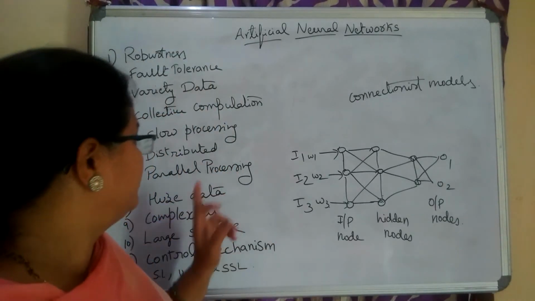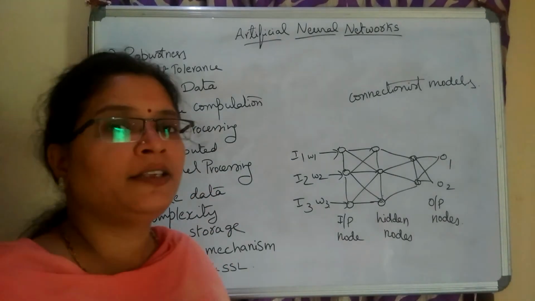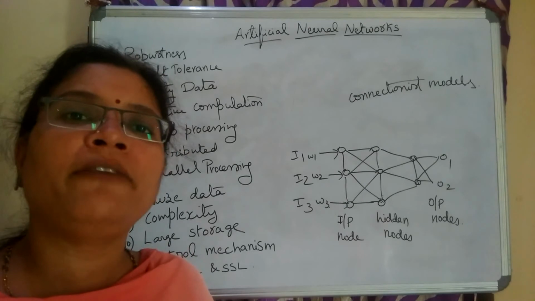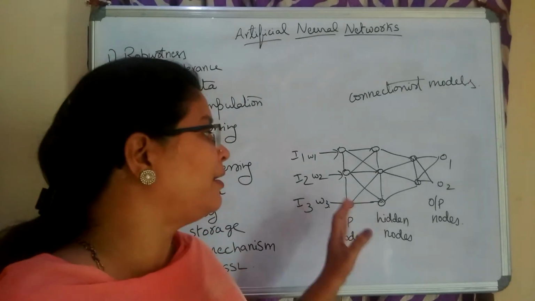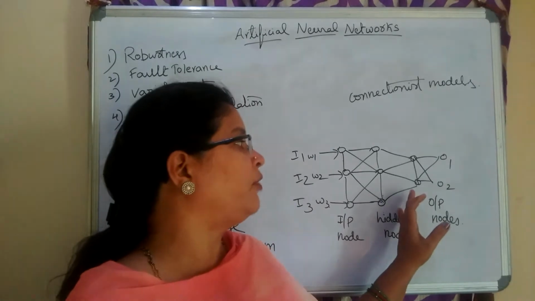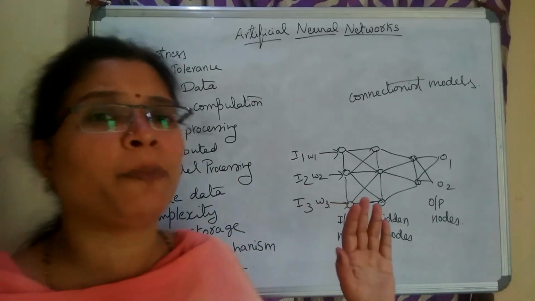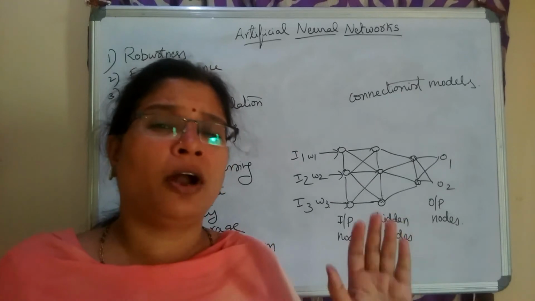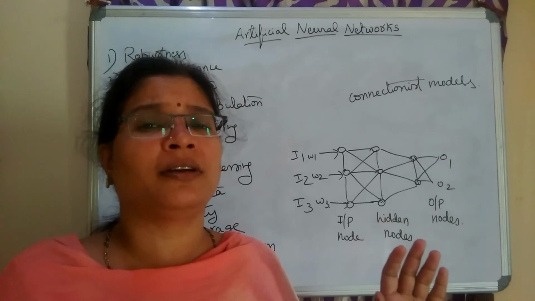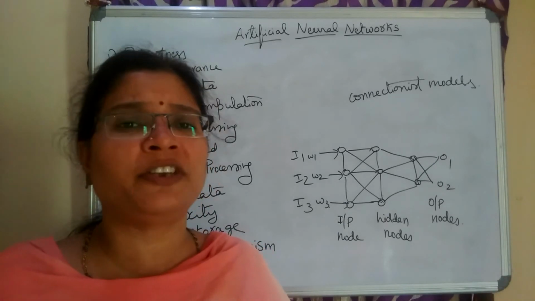The next one we are going to see is parallel processing. Here it is parallel processing, not only one single processing. Parallelly all the nodes will work. Parallelly the input nodes will work, parallelly the hidden nodes will work, parallelly the output nodes will generate the output. So all the nodes do parallel processing. Not only one single node takes the responsibility of computation and then the next node, not sequential like that.